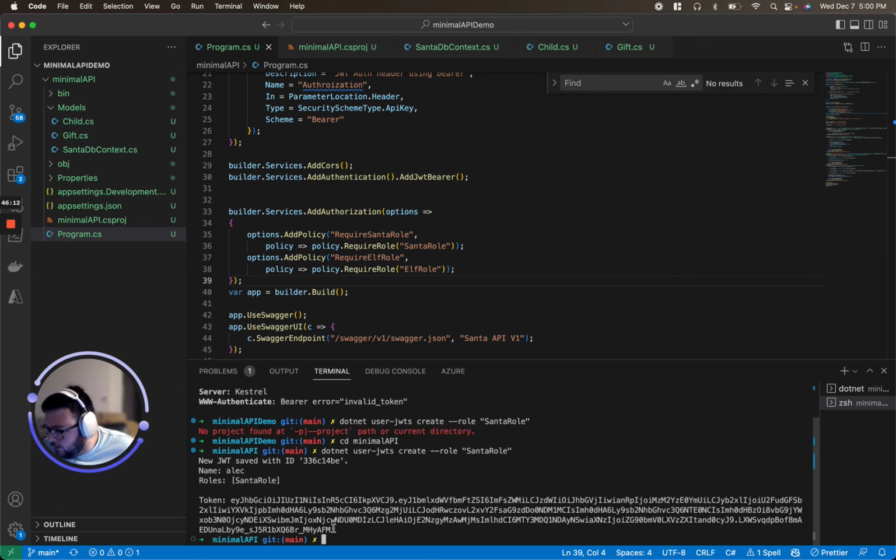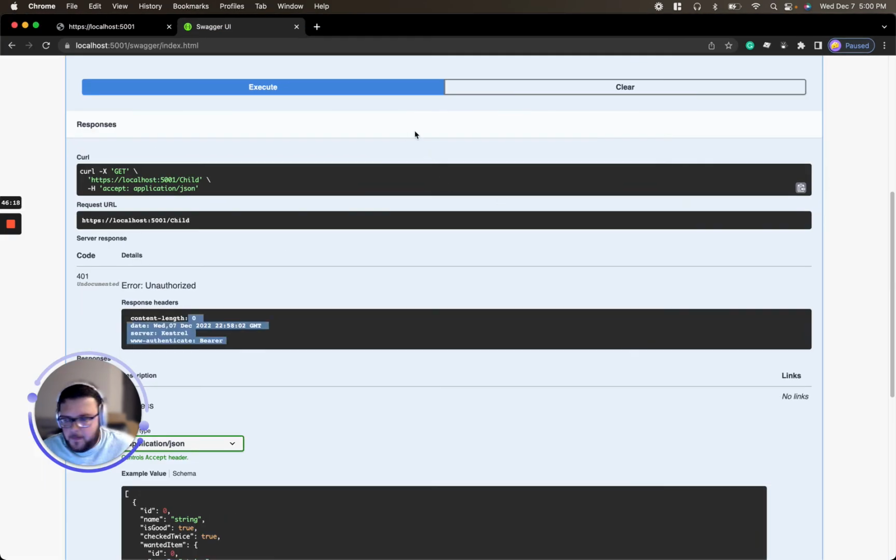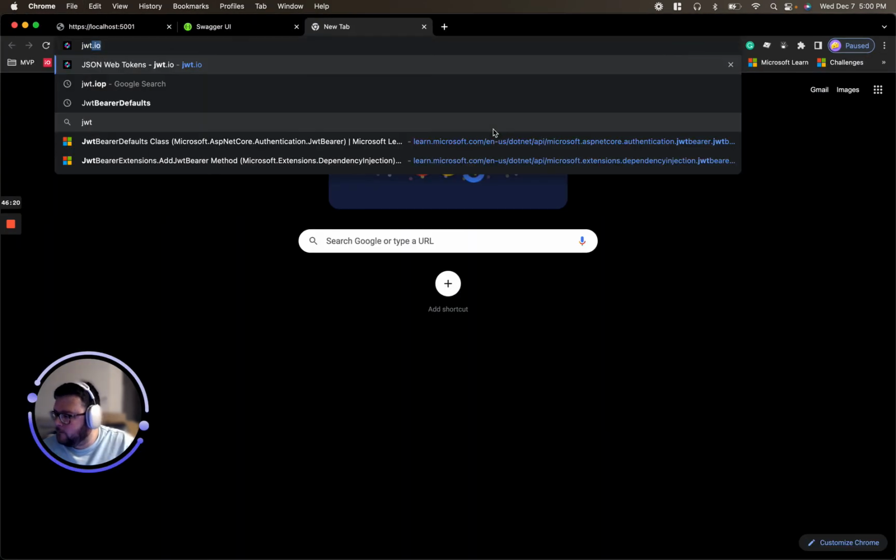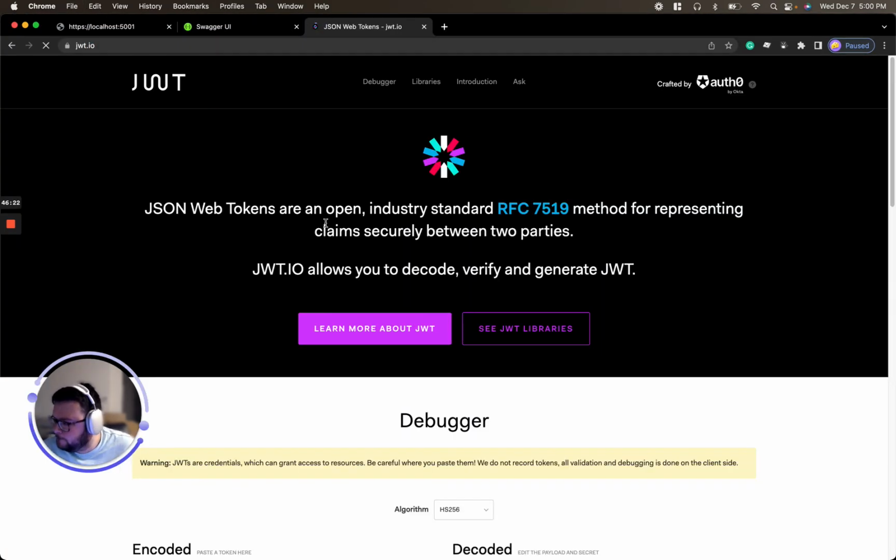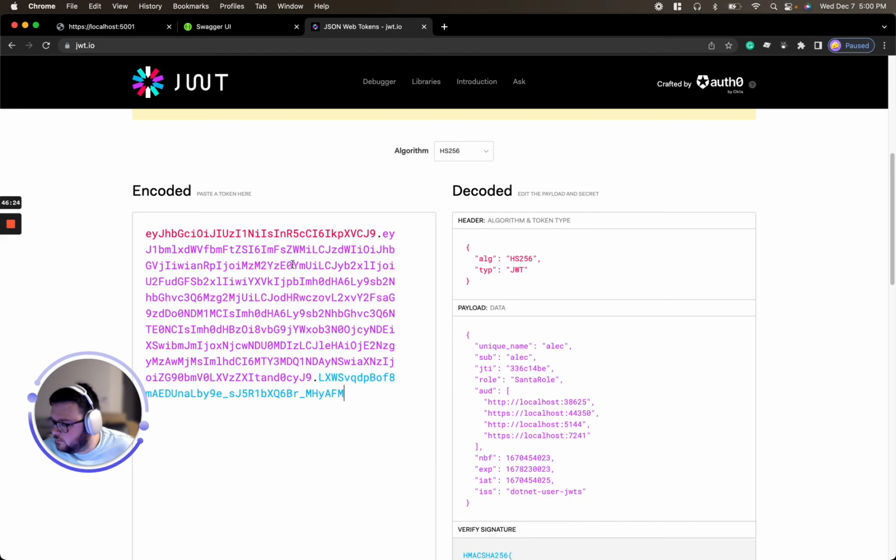And what does that token look like? Well, if we decompile it in something like jwt.io, we'll see here's the audiences. We're not validating them, we could, but here's the Santa role that we are expecting to see.